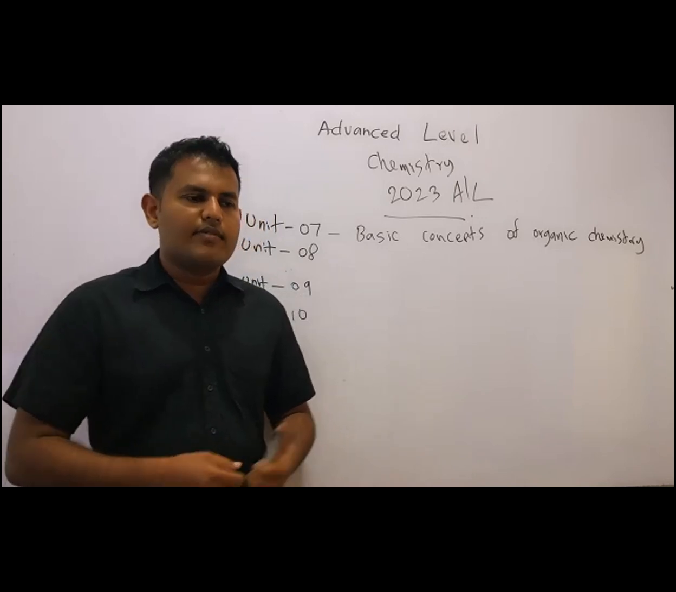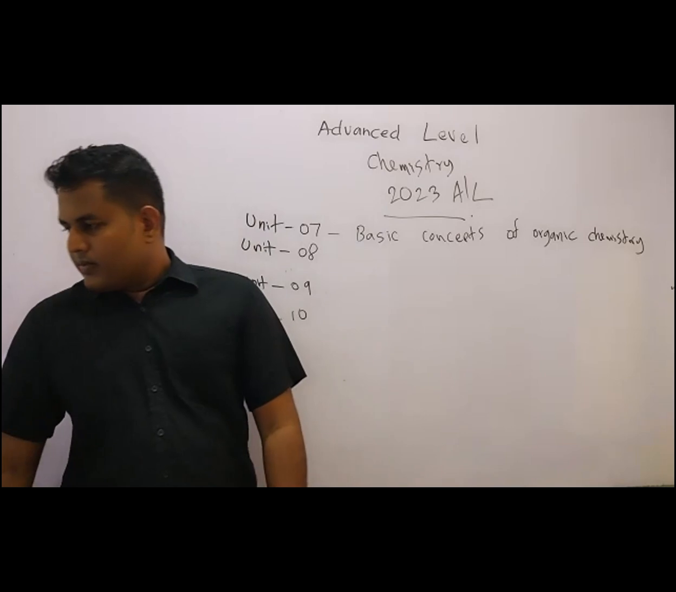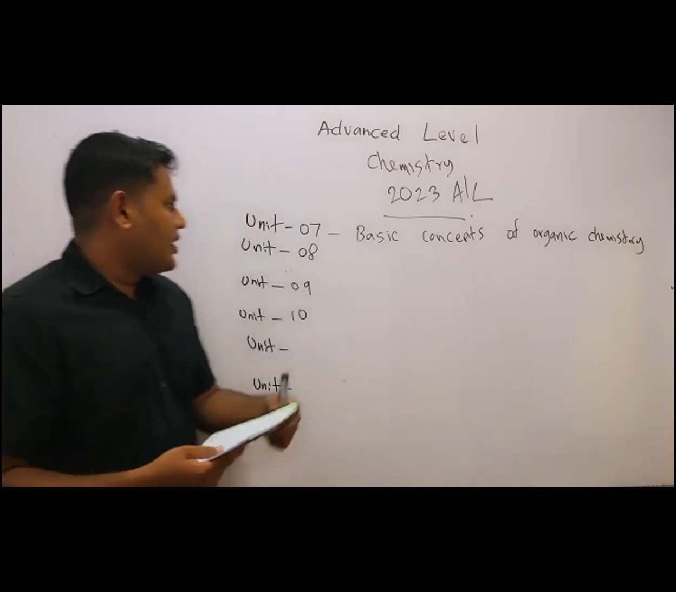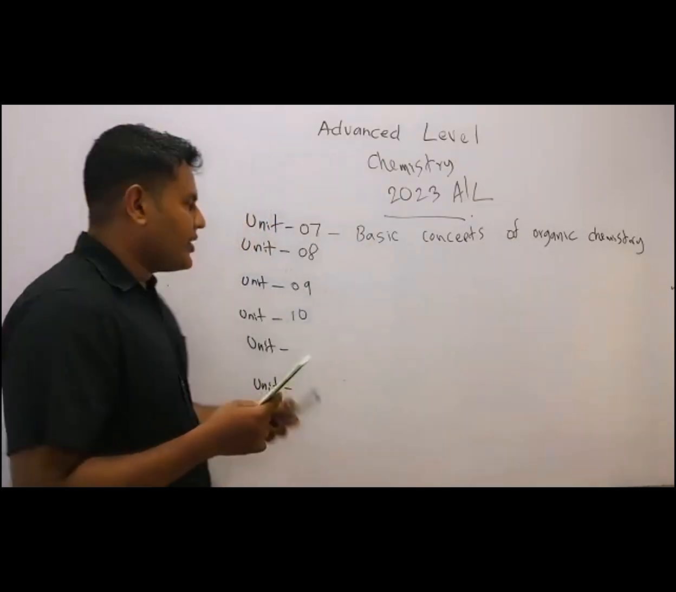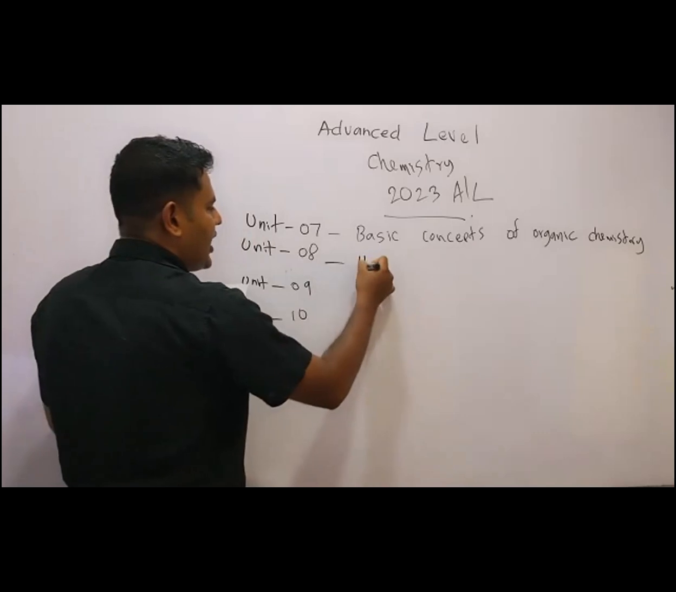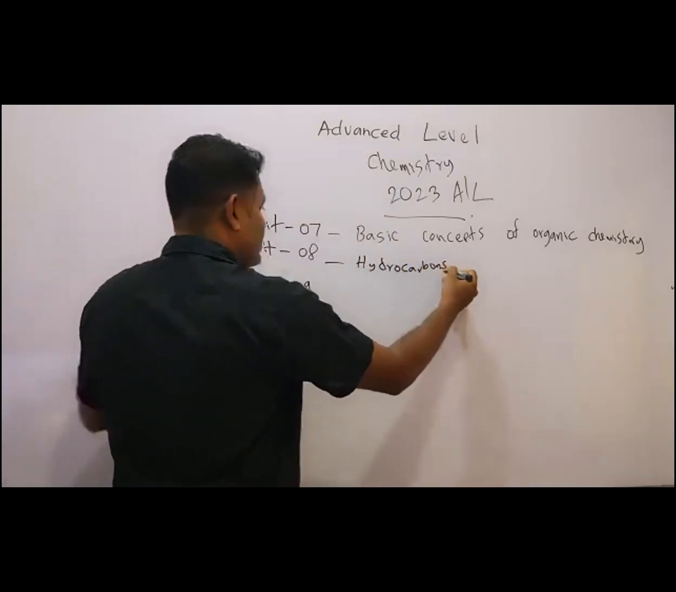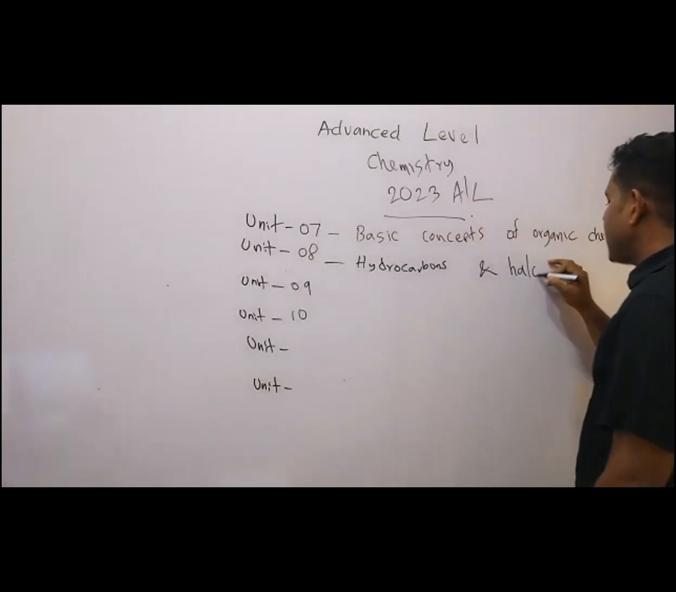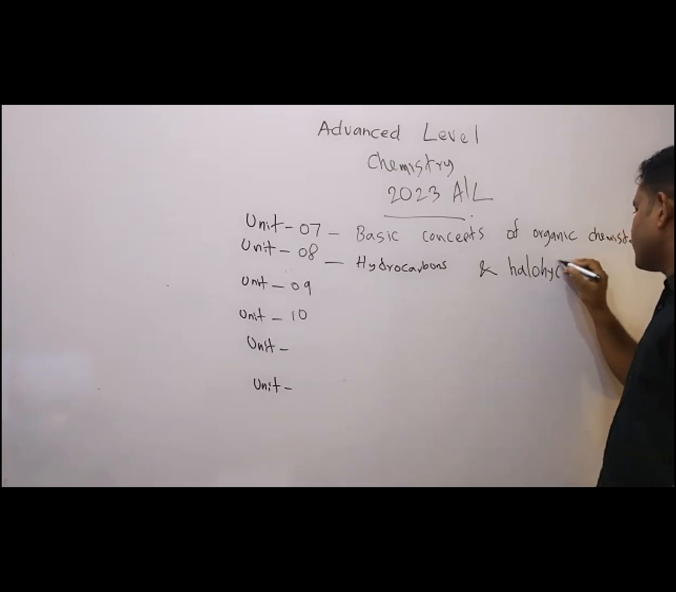Okay. And what is the first lesson that you are doing? Yes. But the first one, okay, unit 7, basic concepts of organic chemistry, unit 7. And then write the next one, unit 8, hydrocarbons and halohydrocarbons. Halo means halogens.